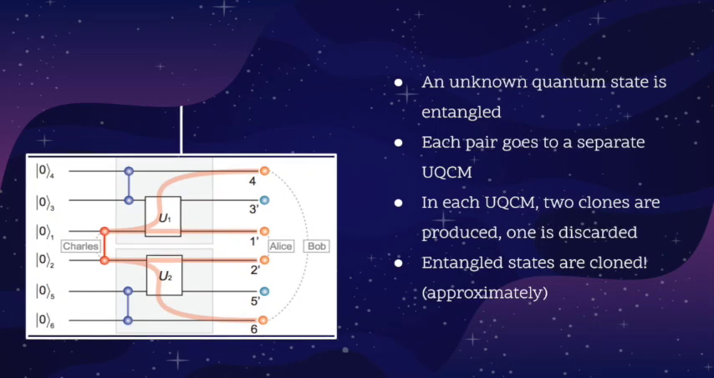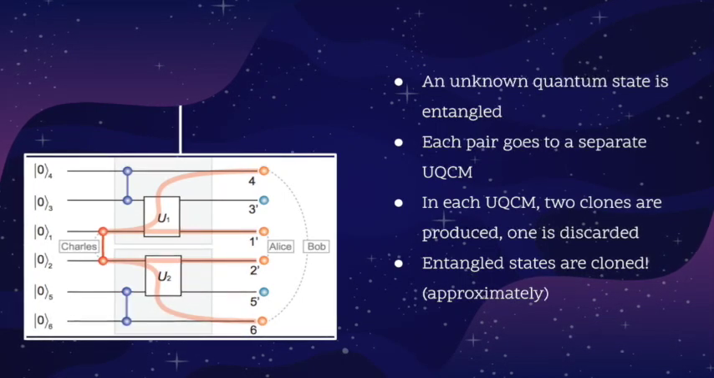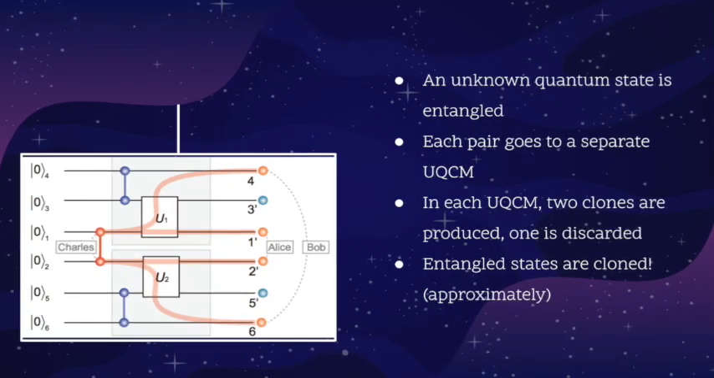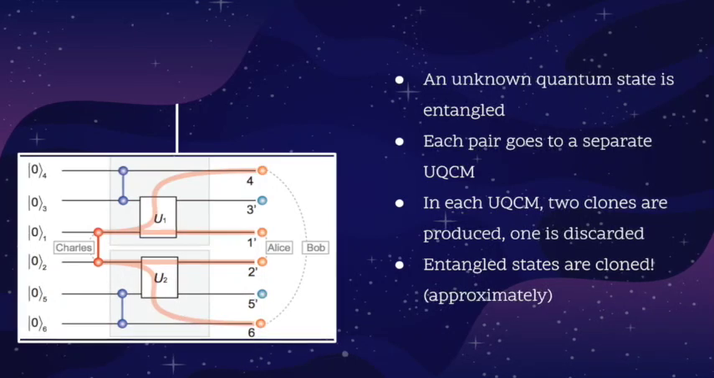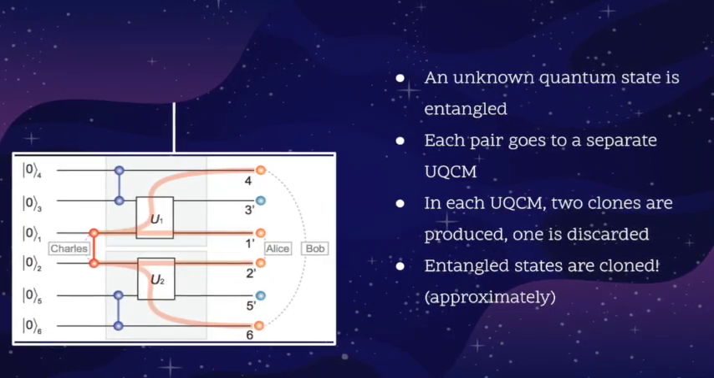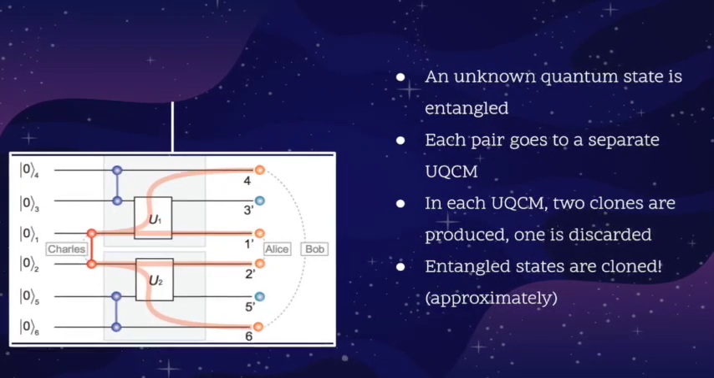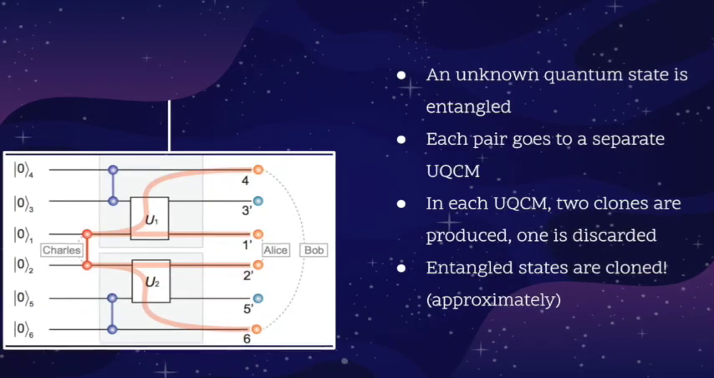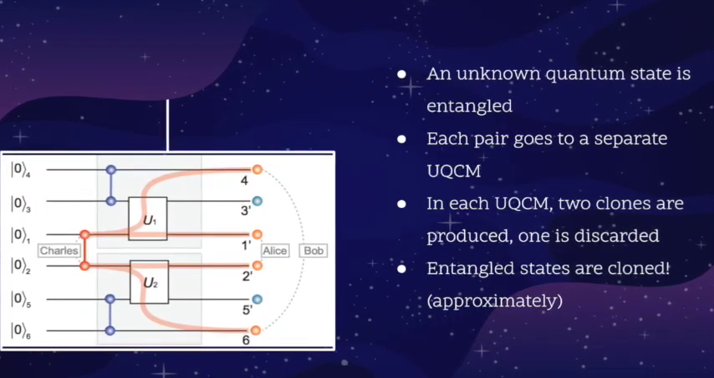The idea is pretty similar. First, we create the entangled pair, and then we separate these pairs into two different UQCMs. Inside these UQCMs, two different pairs of entangled states are already prepared. So when the quantum state we want to be cloned enters the UQCM, it meets with these two different particles, and then at the end it produces two different clones of each of the particles.